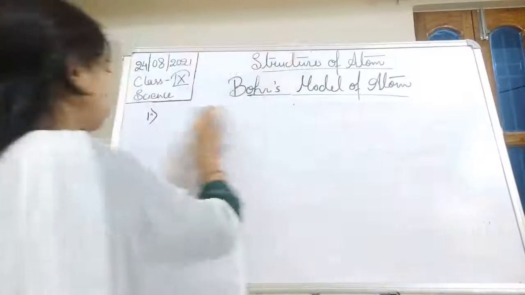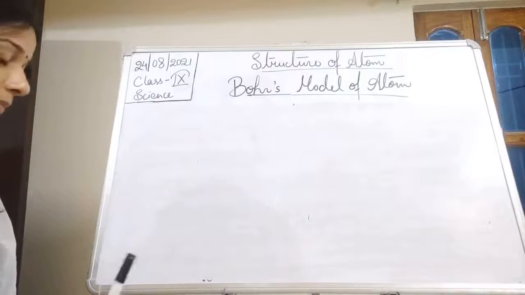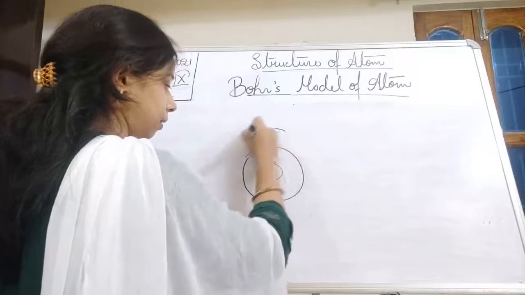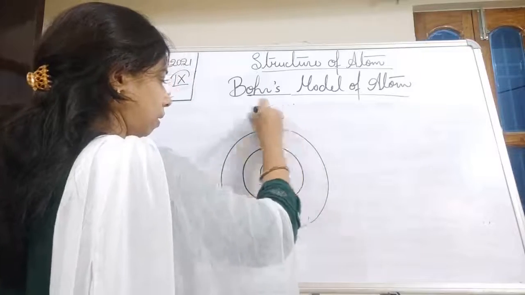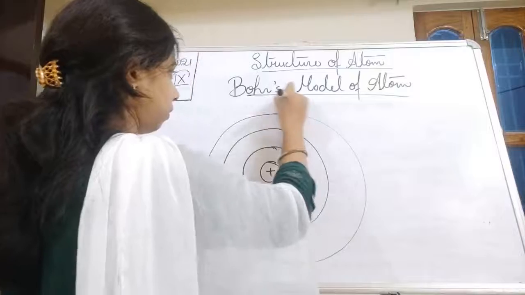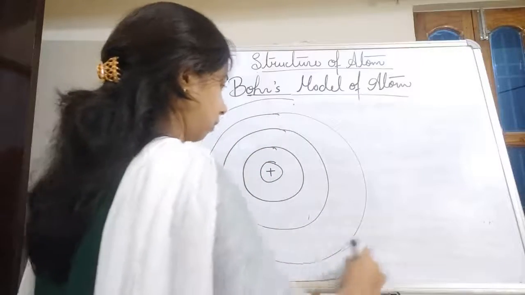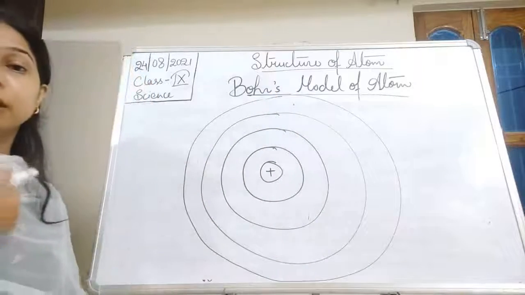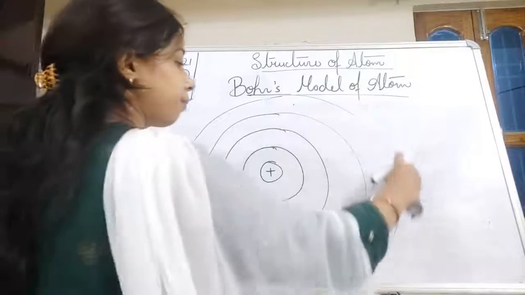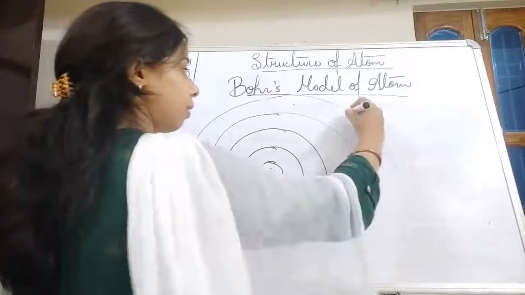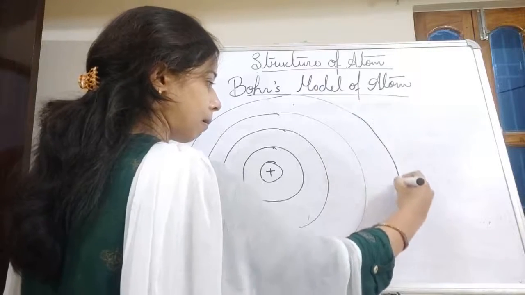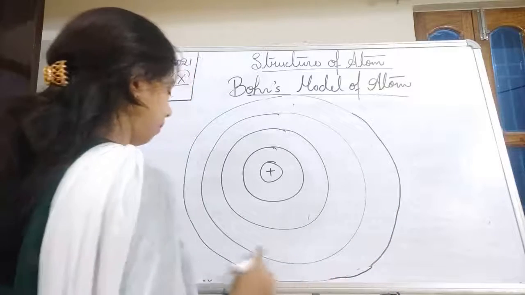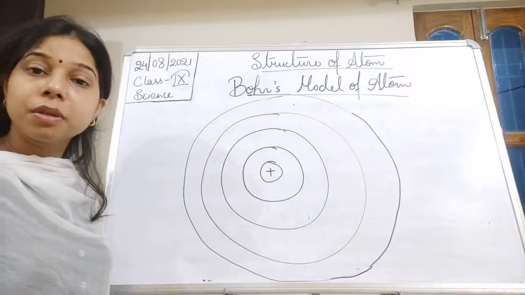Now see here, a nucleus is there, and around it orbits are there. These are the orbits present around the nucleus.